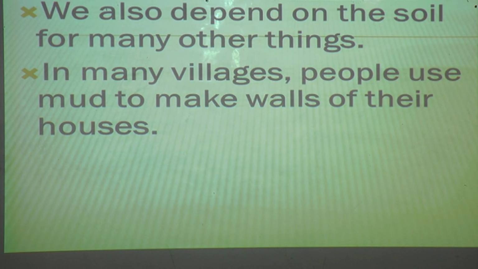So people use mud to make walls of their houses. In olden days, what did the people used to do in villages? I am talking about villages, a hut. You all know a hut, students? Yes, it is made with the mud. So in villages, soil in the type of mud is used to make their houses.